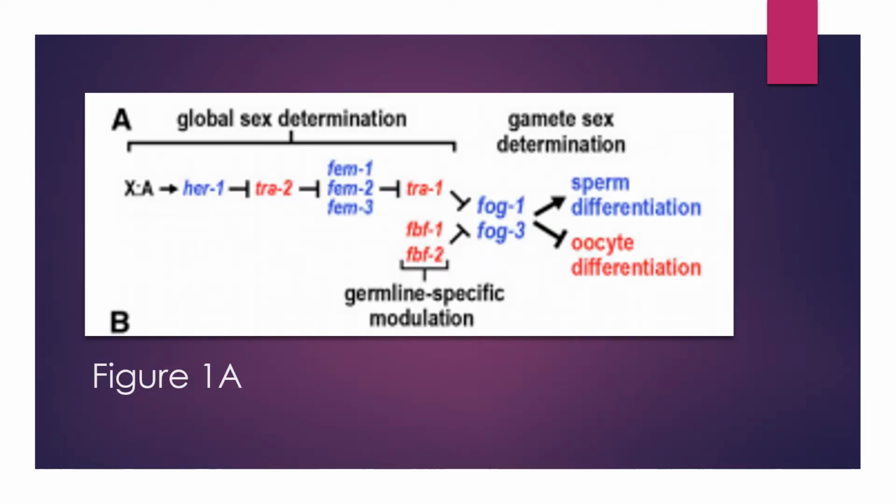This is figure 1A from the paper, which shows the genes that act upstream on FOG1 and FOG3. As you can see, TRA1 and FBF1 and FBF2 can inhibit the expression of FOG1 and FOG3, which leads to oocyte differentiation. And if the genes are stimulated, then it leads to sperm differentiation. And there are also other genes, such as HER1, TRA2, FEM1, FEM2, and FEM3, that can inhibit TRA1, which can influence the expression of FOG1 or FOG3.